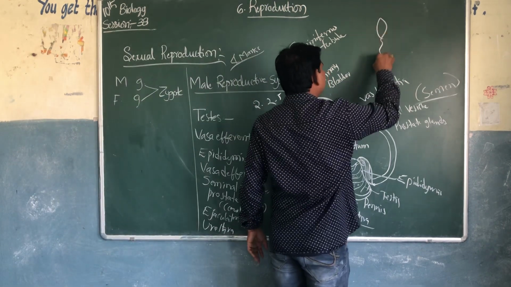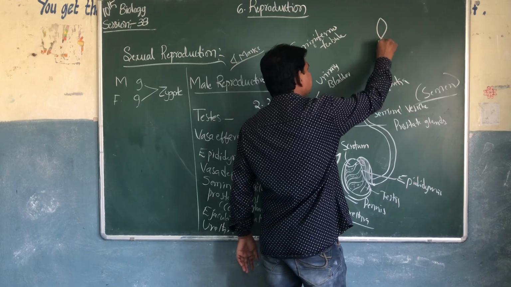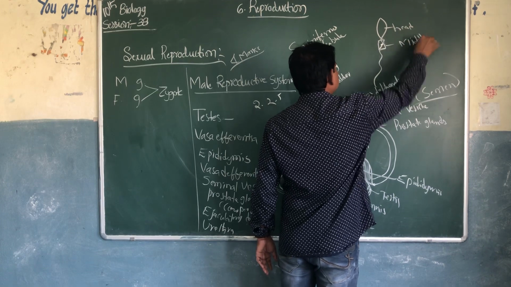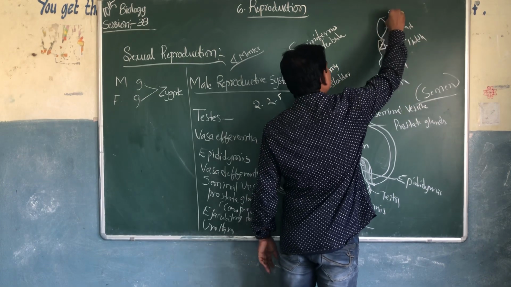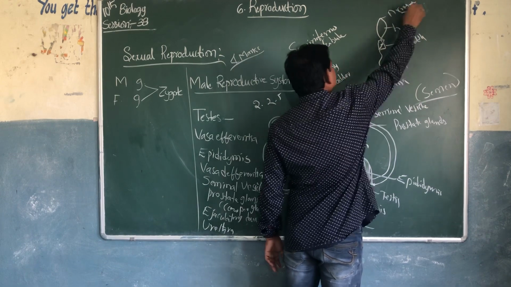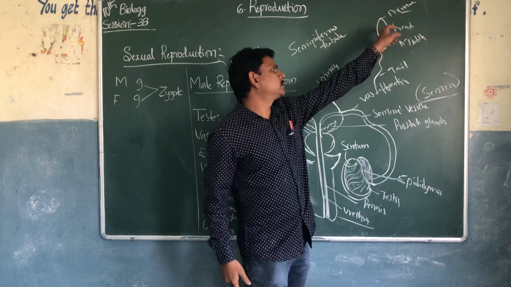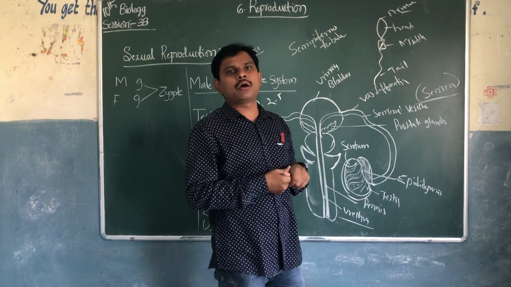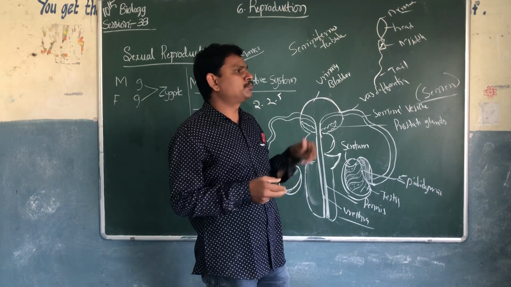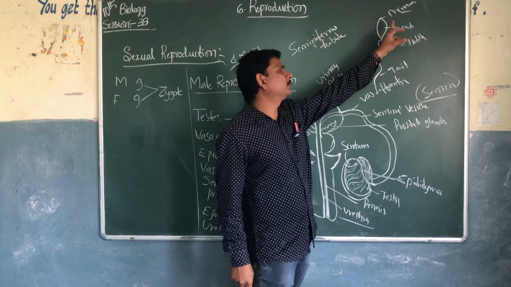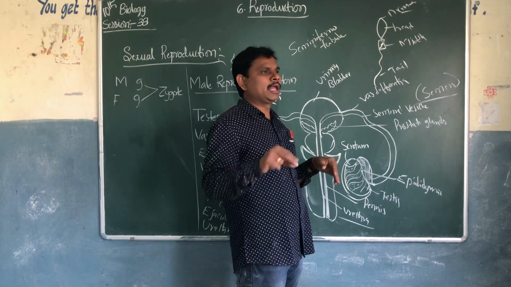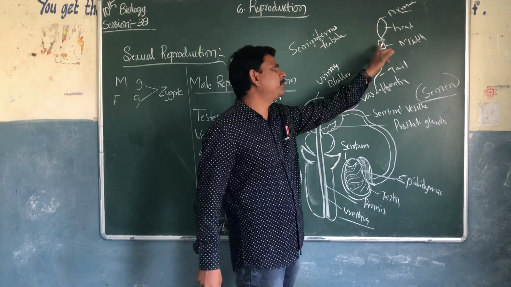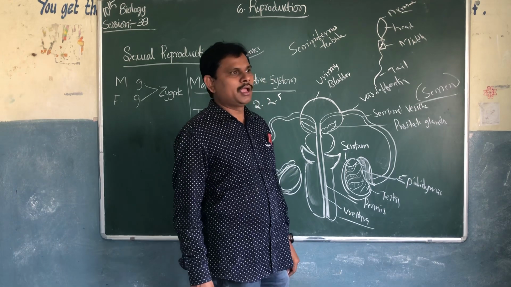Next one is the sperm. Sperm have a head, middle piece, and tail. In the collar it has an acrosome. The nucleus is there, and mitochondria, the mitochondrial energy, is there. This acrosome will help to penetrate into the ovum. The tail will help in the swimming toward the ovum. It will help in the movement of the sperms. In the middle piece, mitochondria energy is there.